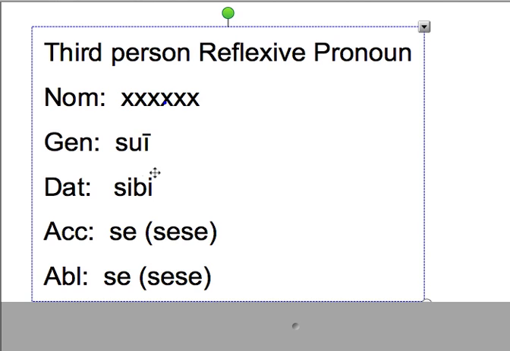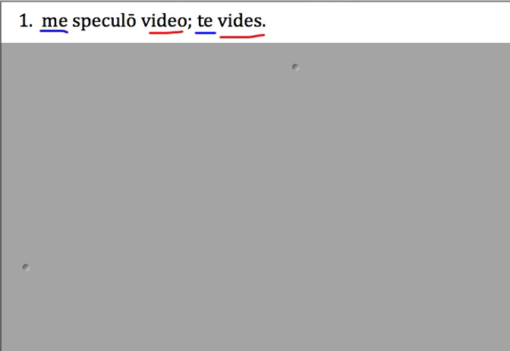These are singular, but they're also plural. There are no separate forms for the plural. So really this can mean of himself, or it can mean of themselves. They are looking at a picture of themselves. This can mean to himself, but it could also mean to themselves. They give a reward to themselves. Sui, sibi, se. Let's see this in action.